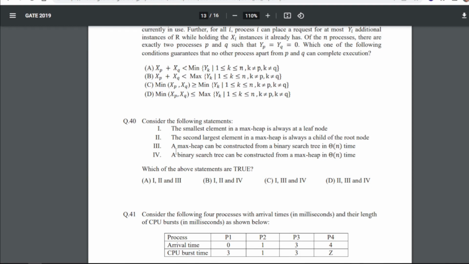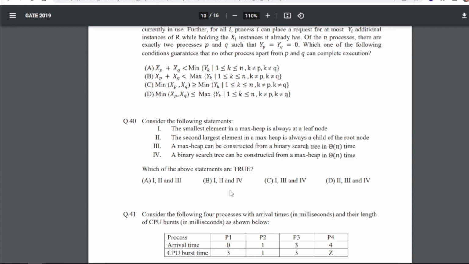Consider the following statements. 1. The smallest element in a max heap is always at a leaf node. 2. The second largest element in a max heap is always a child of the root node. 3. A max heap can be constructed from a binary search tree in order of n time. 4. A binary search tree can be constructed from a max heap in order of n time. Which one of the above statements are true?